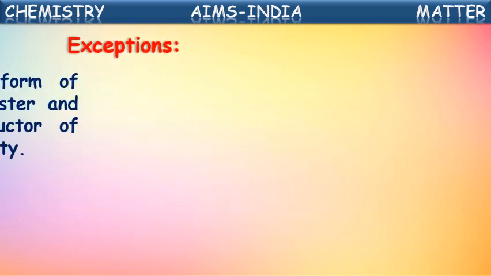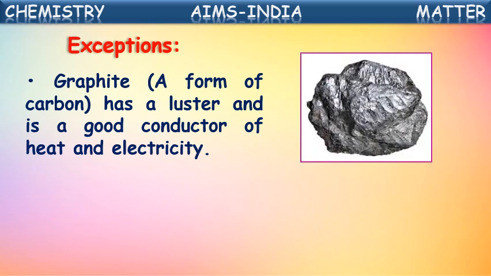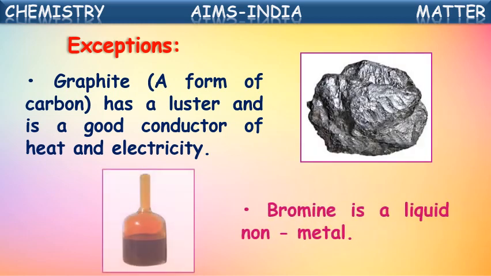Okay, exceptions. Like we studied some exceptions for metals, here we are studying the exceptions for the non-metals also. See, graphite is a non-metal, but it is lustrous, meaning it gives shining, and it is a good conductor of heat and electricity.